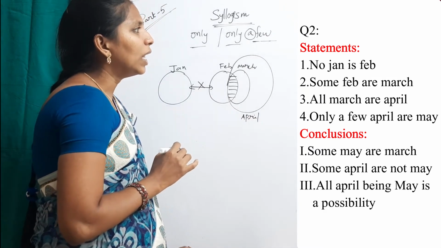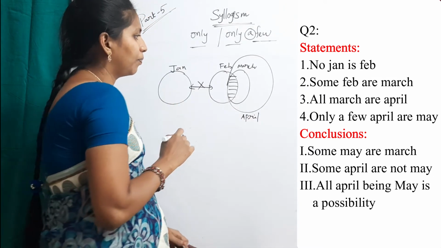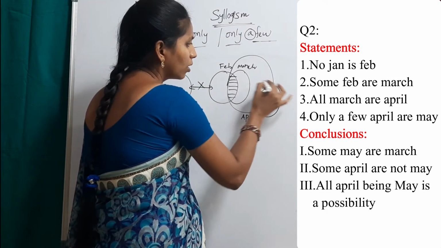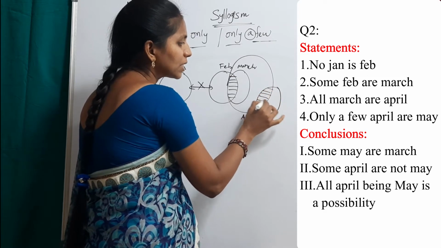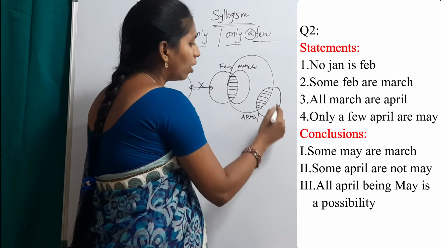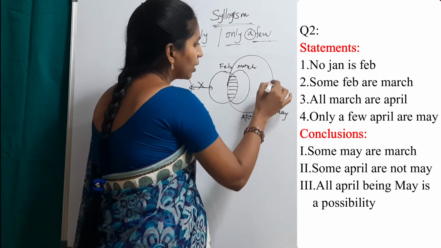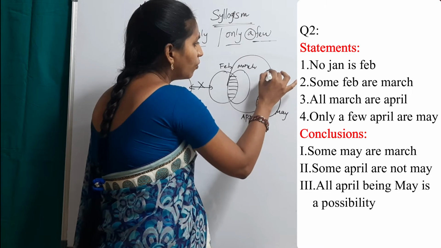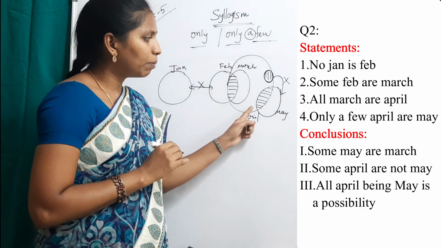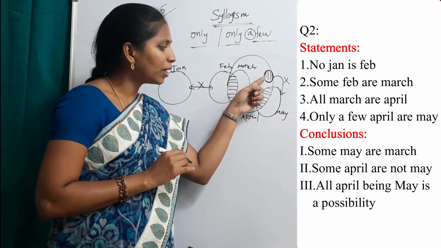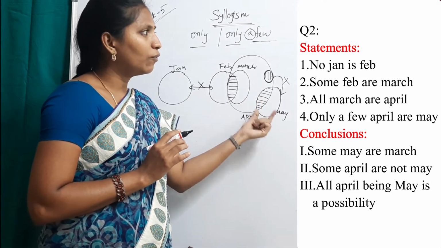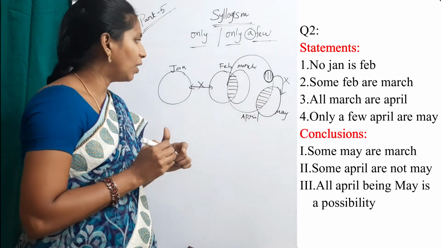Fourth one, only a few April are May. Only a few. Some plus some not is equal to only a few. Only a few April are May. This is May. And some part of April are not May. Some April are May and some part of April are not May. That is only a few April are May. This is a basic Venn diagram.